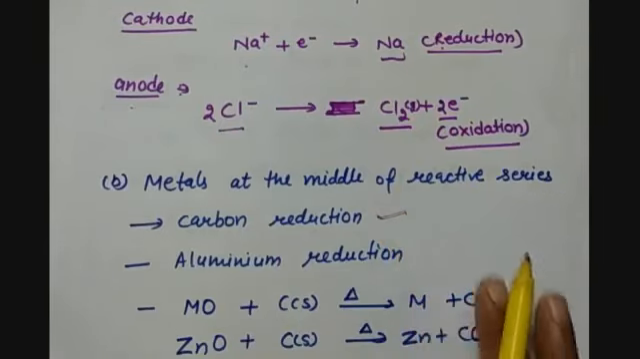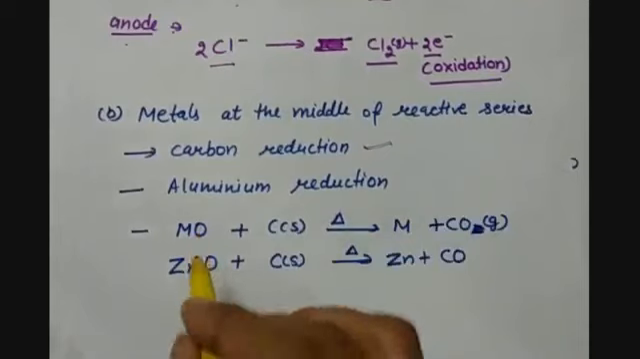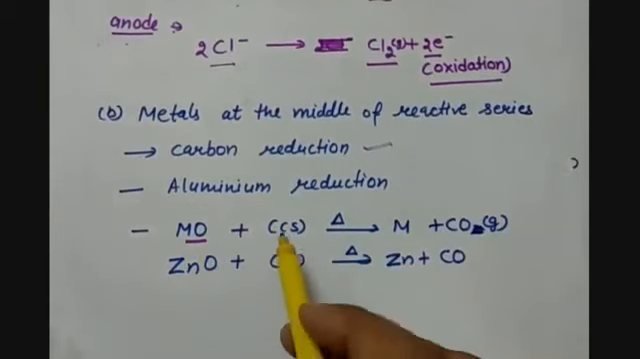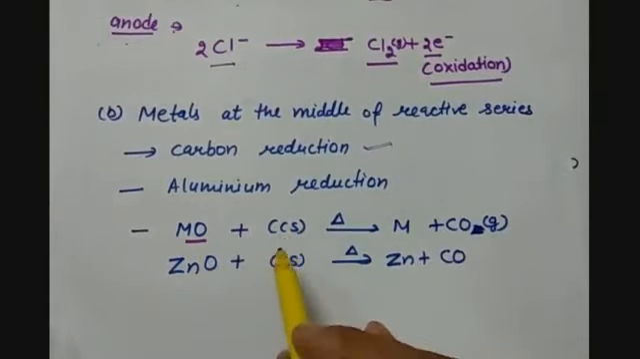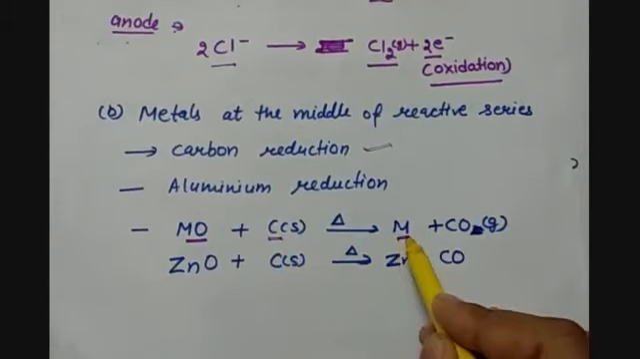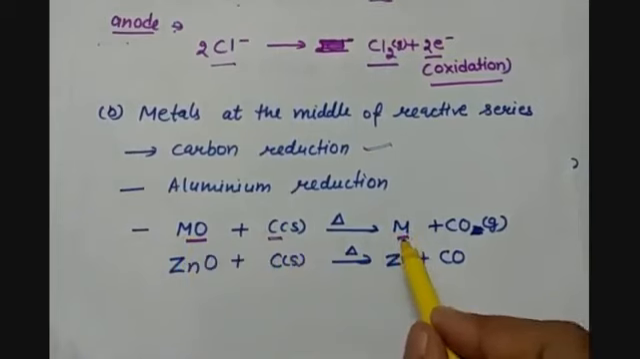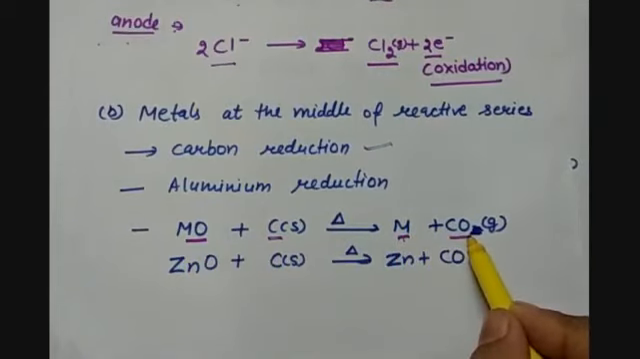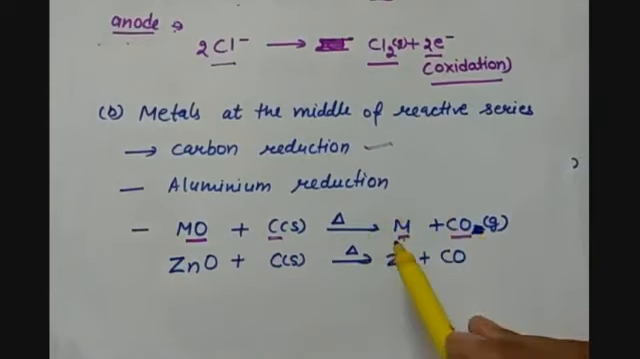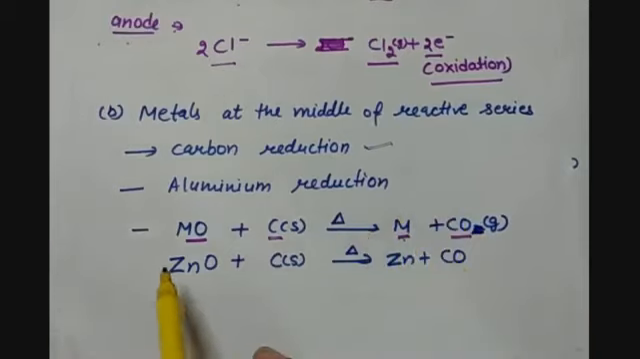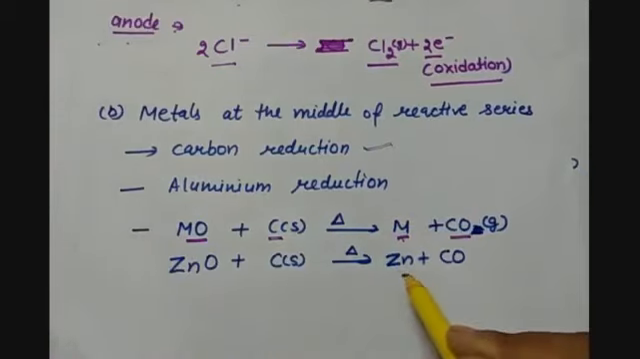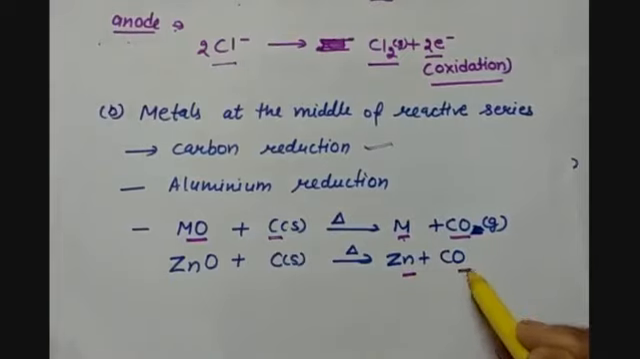When a metal oxide is heated at a very high temperature in the presence of carbon, the metal oxide gets reduced to metal, and carbon monoxide is produced. In this way we can extract metals from their ores or metal oxides. For example, when zinc oxide is heated with carbon at a very high temperature, zinc is formed and carbon monoxide gas is produced.